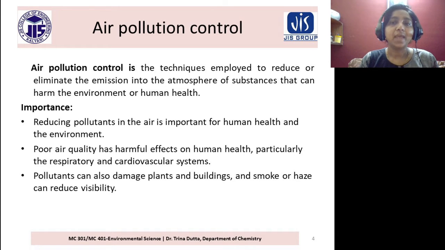It will affect our respiratory tract, cardiovascular system. Pollutants can also damage plants and buildings, and smoke or haze can reduce visibility. So not only human beings, pollutants will affect the overall environment.